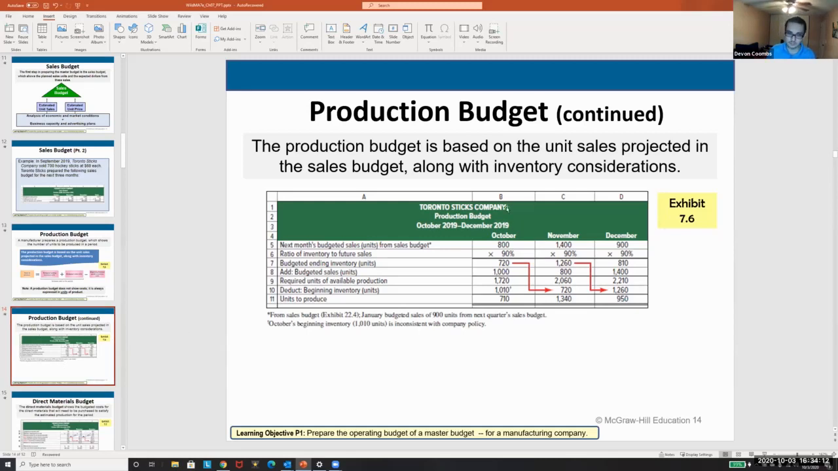Just understand the flow of information. You should be all right. Understand how the 720, the ending inventory, flows to the next month's beginning inventory.